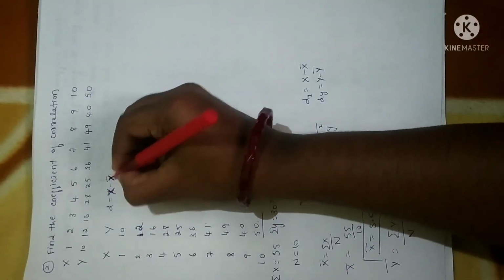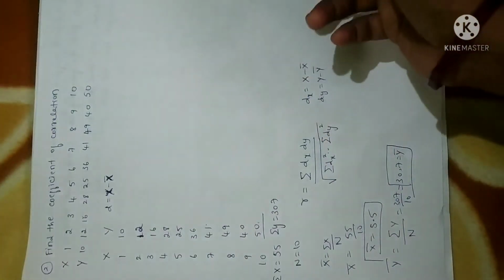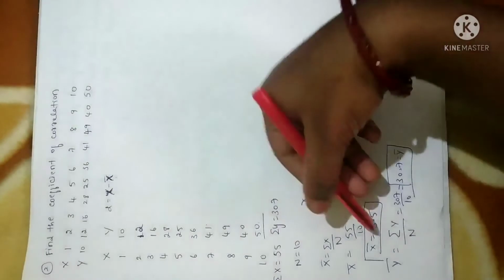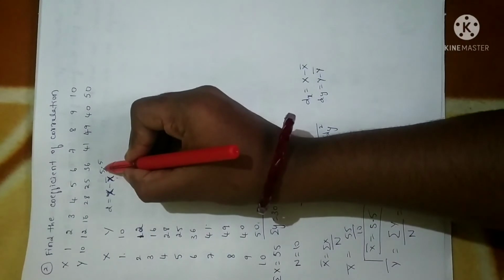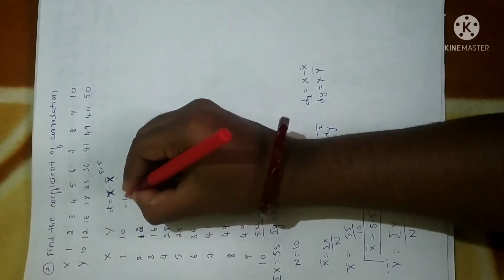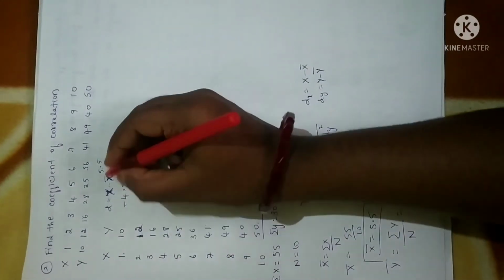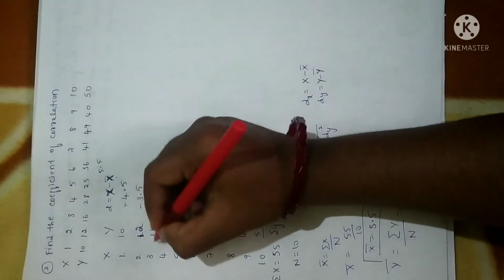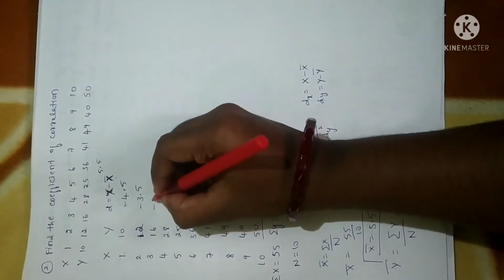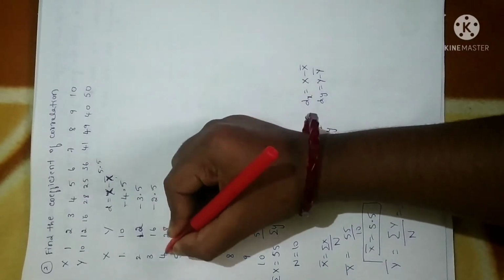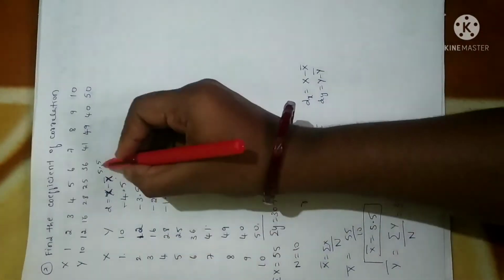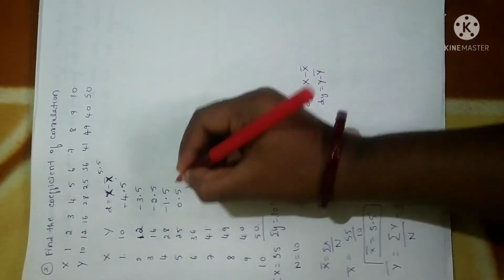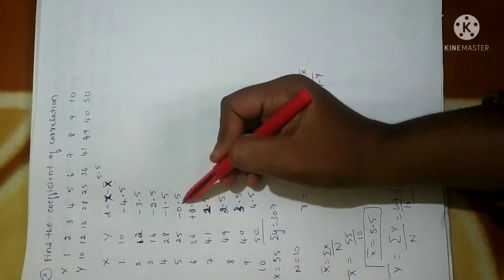D is equal to x minus x bar. Anyhow, it is capital letter only. If you want, you can represent it by small letter also. It doesn't matter. So x minus x bar. X bar value is 5.5. So subtract 1 minus 5.5, you will get minus 4.5. 2 minus 5.5 is minus 3.5. 3 minus 5.5 is minus 2.5. Then 4 minus 5.5 is minus 1.5. 5 minus 5.5 is minus 0.5.